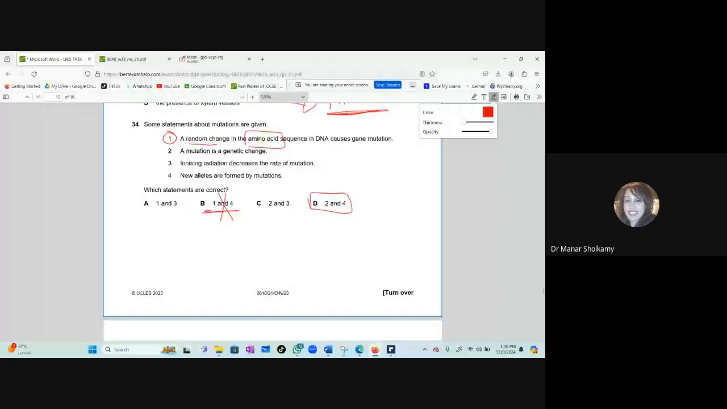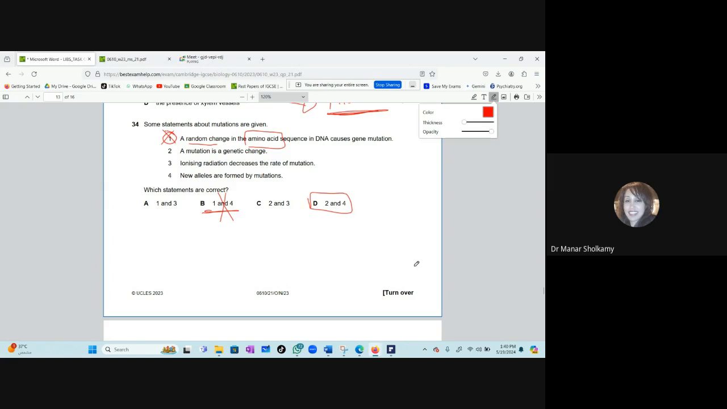Now, why is 1 wrong? Look at 1. A random change in the amino acid sequence in DNA causes gene mutation. Why is number 1 incorrect? Not amino acid. Bravo. DNA does not contain amino acid. It contains a sequence of bases. So 1 is wrong. Pay attention.